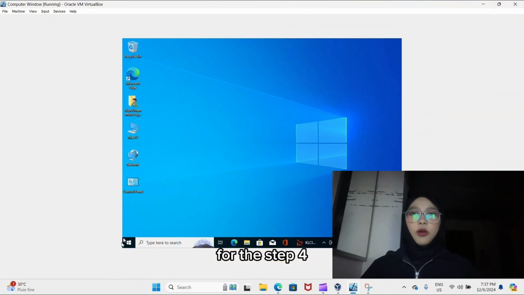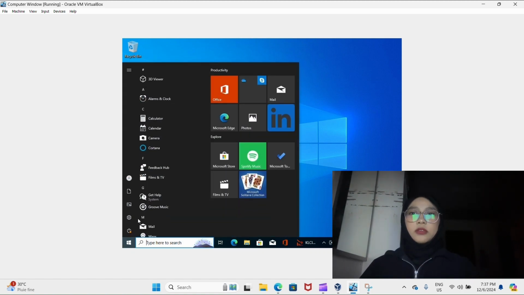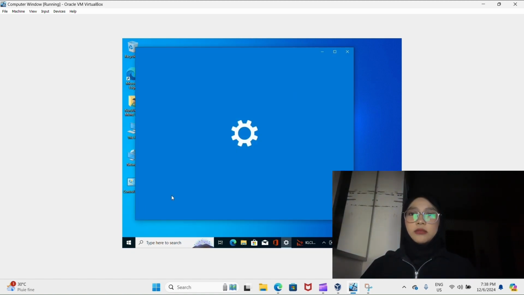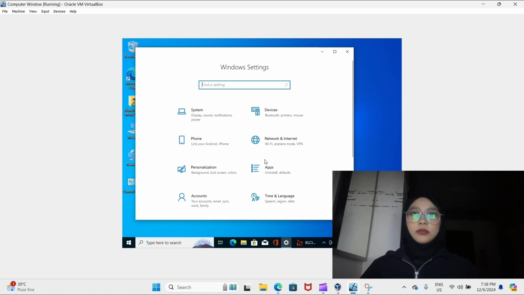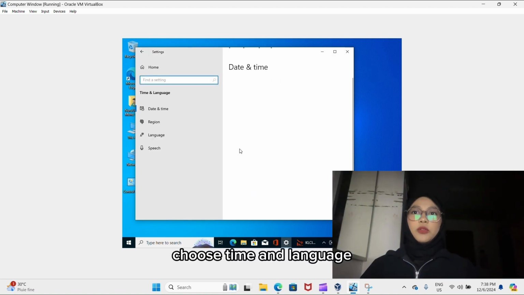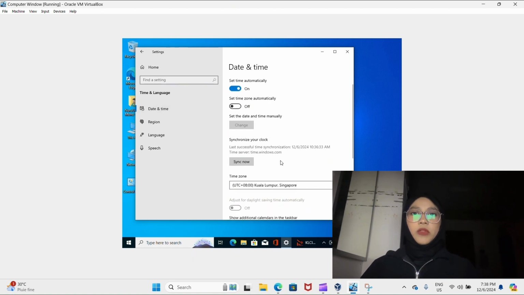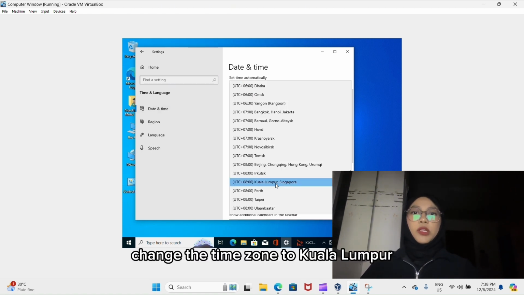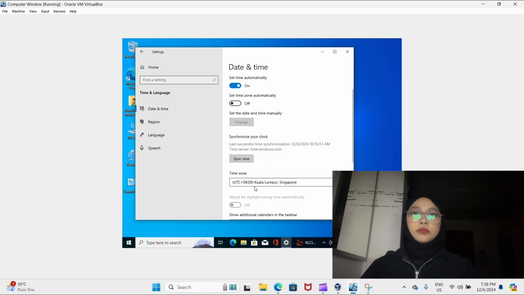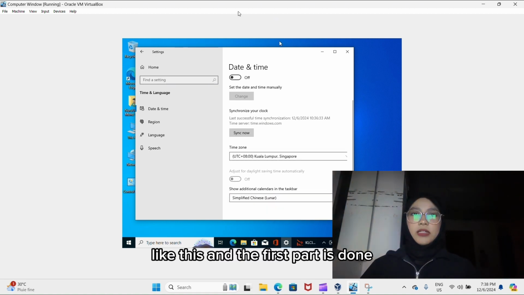For the step 4, go to the settings, choose time and language, click on date and time, change the time zone to Kuala Lumpur, like this. And the first part is done.